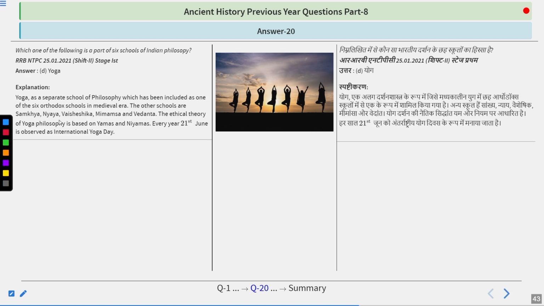Yoga. So, yoga as a separate school of philosophy has been included as one of the six orthodox schools in the medieval era. The other schools are Samkhya, Nyaya, Vaisheshika, Mimamsa, and Vedanta. The ethical theory of yoga philosophy is based on yamas and niyamas, and every year 21st June is observed as the International Yoga Day. So remember that yoga is one of the six schools of Indian philosophy, and the other five are here.